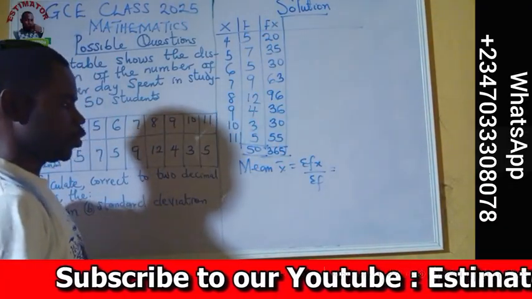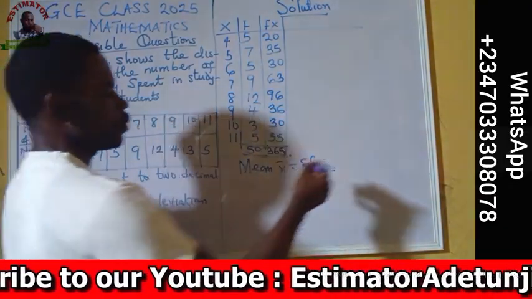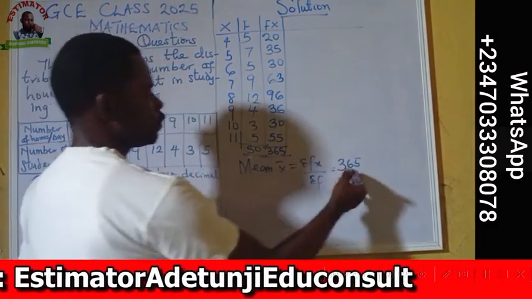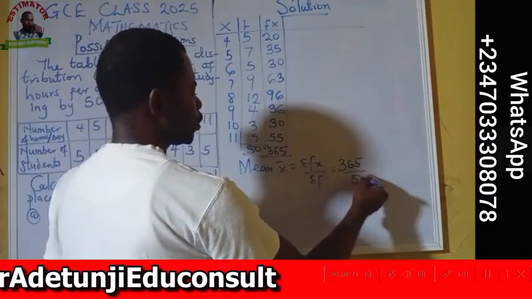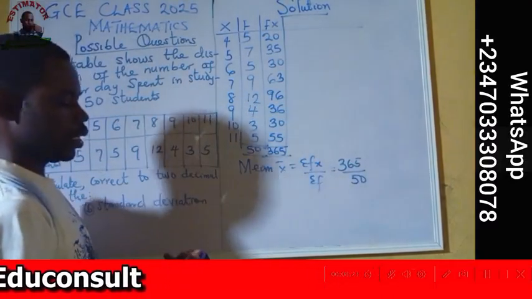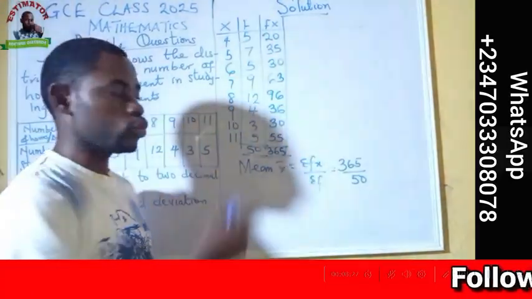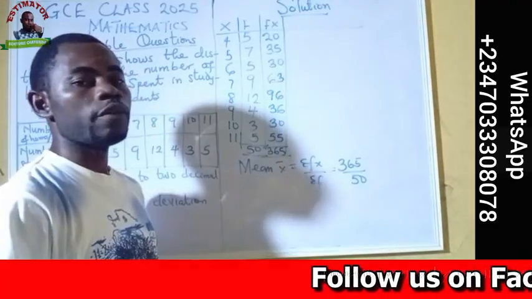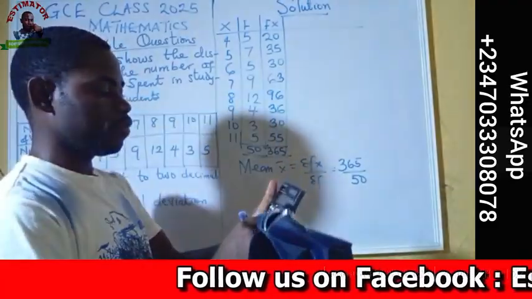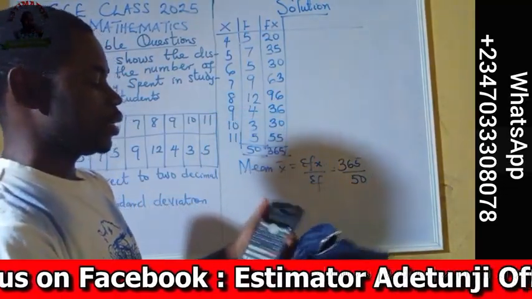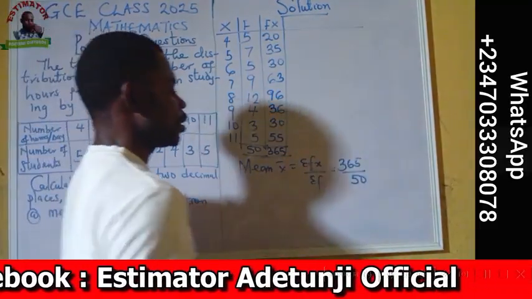So we now have 365 over 50. From our calculator, let's check. Now let's work that one out. 365 over 50. Let me wait for you for a few seconds to drop your answer to know if you are following me. So let's go 365 divided by 50, and our answer is 7.3.